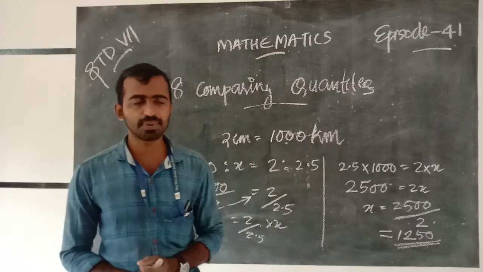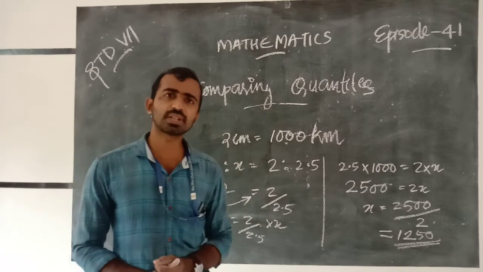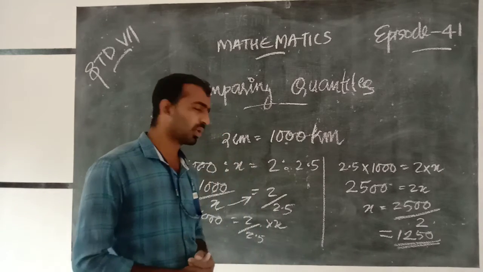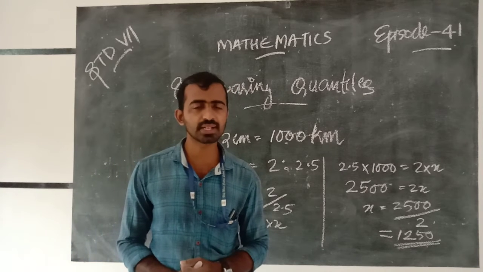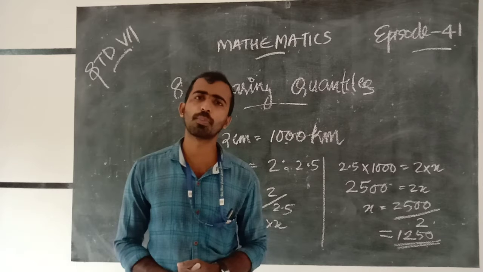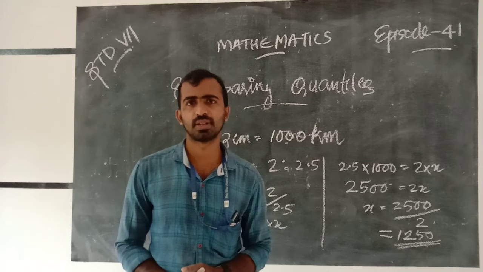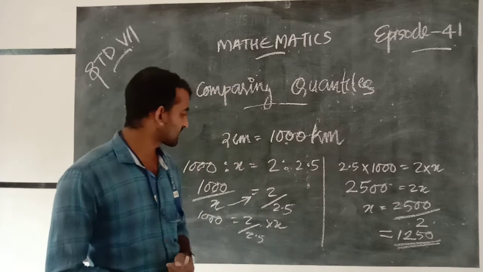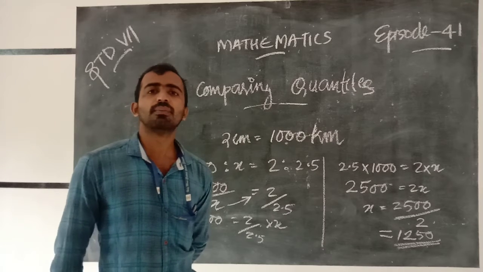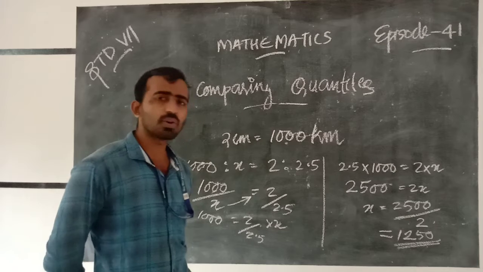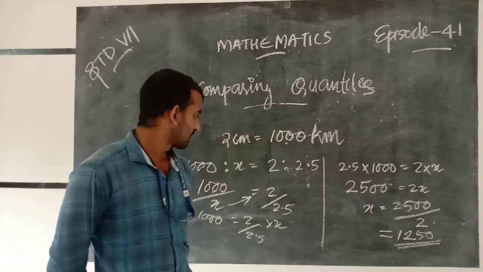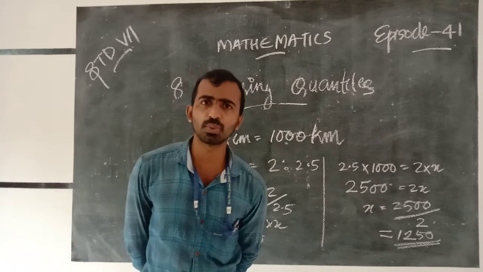In the next step, 1000 by x equal to 2 by 2.5. We transpose x, so 1000 equal to 2 by 2.5 into x.